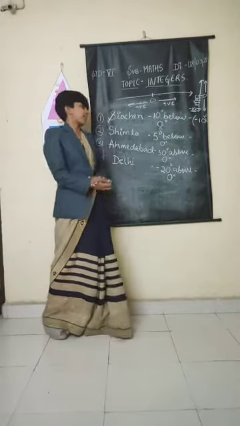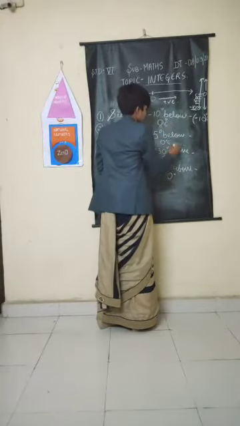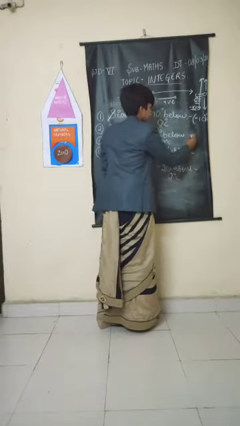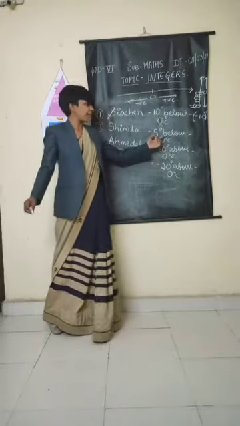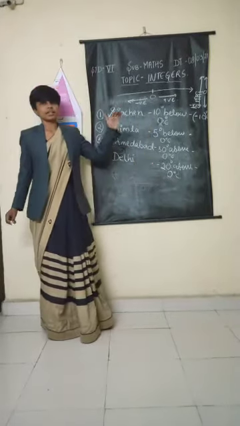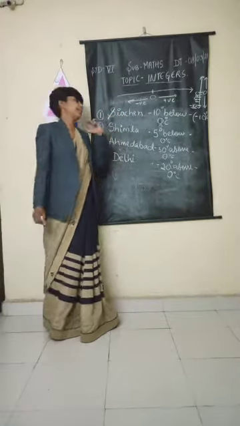Yes, ma'am. Great. So tell me this one. The temperature of Shimla is 5 degrees below 0 degrees Celsius. So what is the temperature of Shimla? Tell me. 5 degrees below 0 degree. Minus 5 degrees Celsius. Very good.